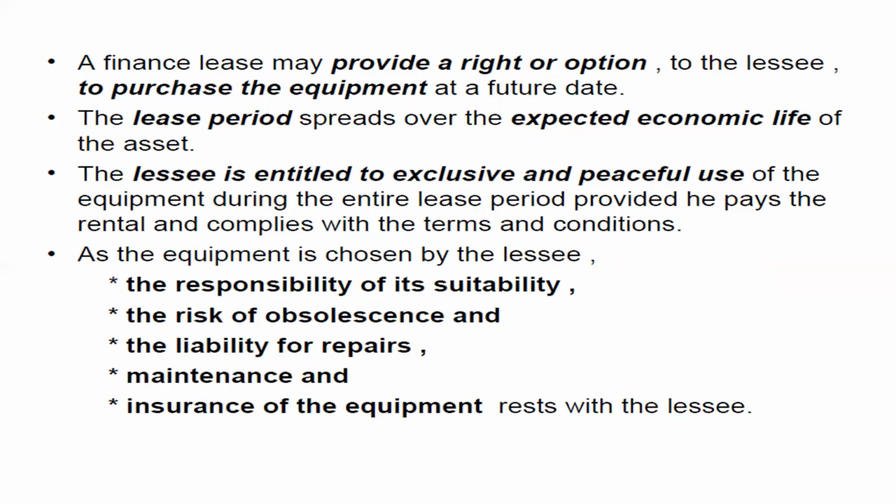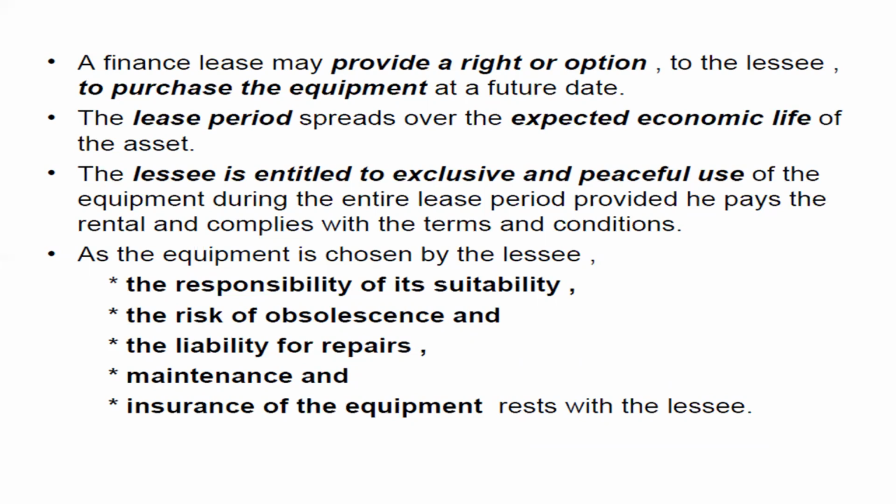After completion of the term of the lease, normally the lessee purchases the asset. The lessee purchases the asset and pays back the value of the asset after a few years, charging the depreciation and all that. The lease period spreads over the expected economic life of the asset. Normally, the lease period will be the economic life of the asset.